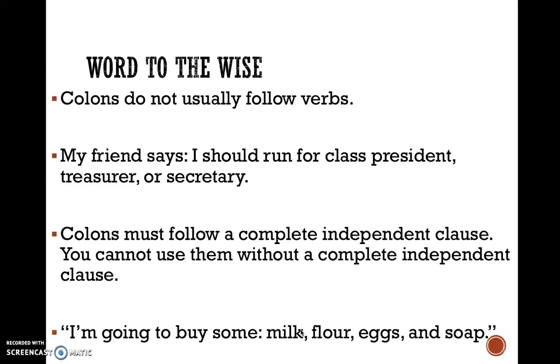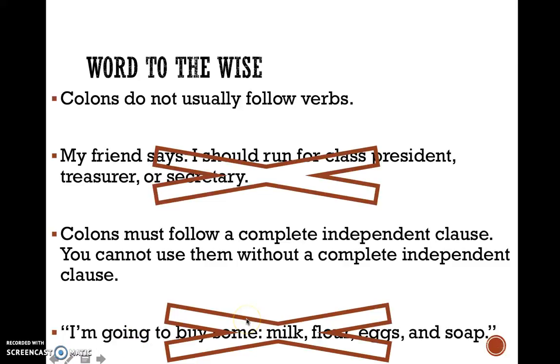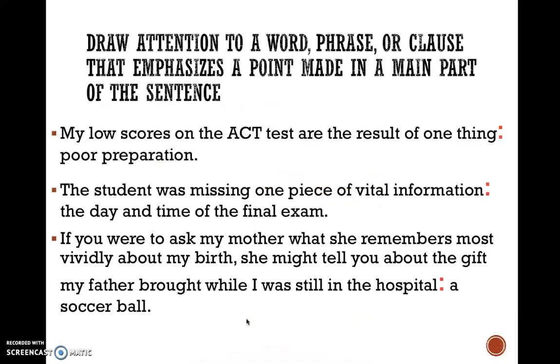So here's an example of what I see people do all the time. I'm going to buy some milk, flour, eggs, and soap. What? I'm going to buy some here is not an independent clause. So you cannot have this colon. That doesn't work. Neither of those examples work. Okay? All right.